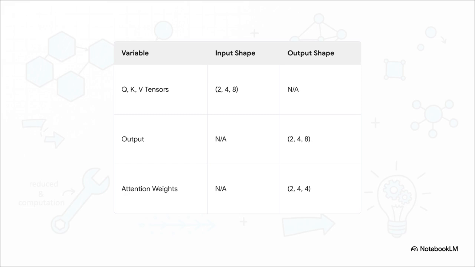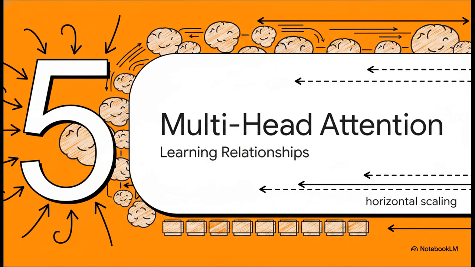As engineers, we literally live and die by tracking exact data shapes, mostly to avoid those nasty runtime errors. Notice how our inputs, our Q, K, and V tensors with shapes of 2x4x8, cleanly map to a 2x4x4 attention weight matrix and then return a matching 2x4x8 output tensor. As long as your dimensional math aligns perfectly, the framework just handles all the complex memory routing and execution scheduling for you.